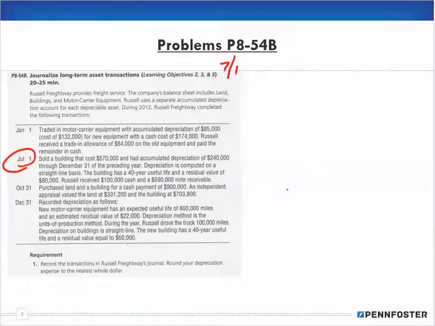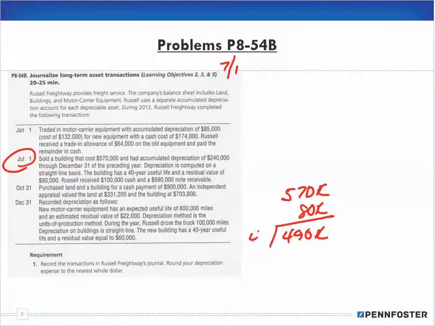The cost on the building is $570,000, less $80,000 in residual value, which gives me $490,000 that we're going to depreciate.